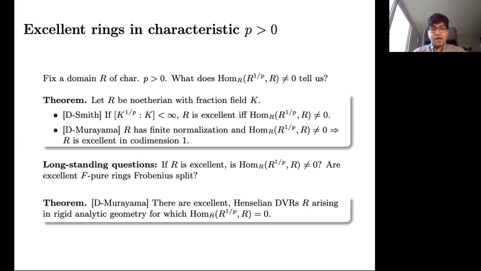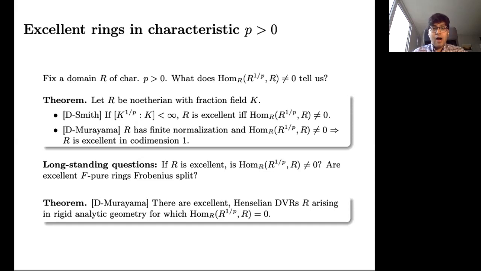Later on, with Takumi Murayama, we showed that if R has a finite normalization, so for example if R is normal, and the R-dual of R^{1/p} is non-trivial, then R is in fact excellent in codimension 1. One of the long-standing questions in this area was: if R is excellent, then is the dual of R^{1/p} non-trivial?